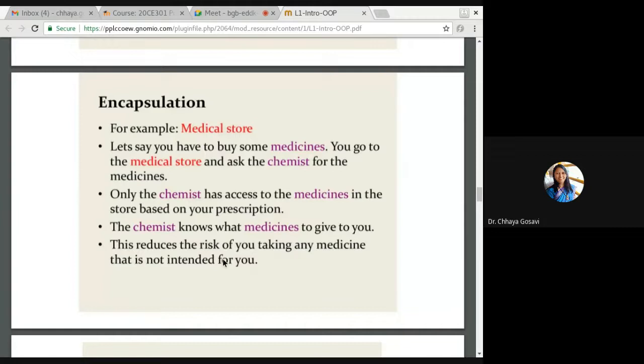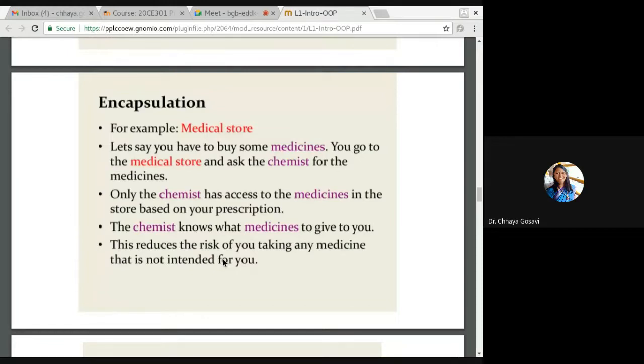So chemist, where is the data and where is the method here? Which is the data and which is the method? And where is the encapsulation? So medicines is what? Data, correct. Medicines is data and the chemist is getting you those medicines. So the chemist is a function.